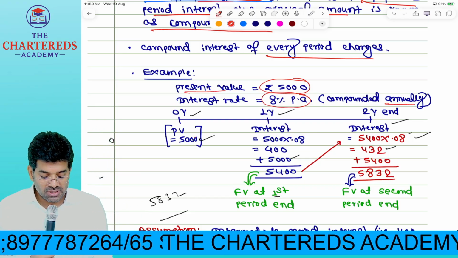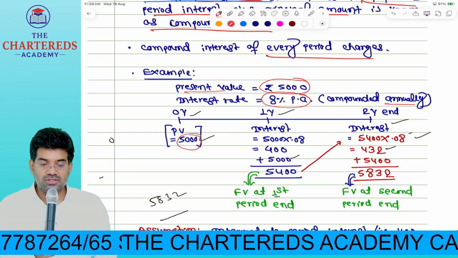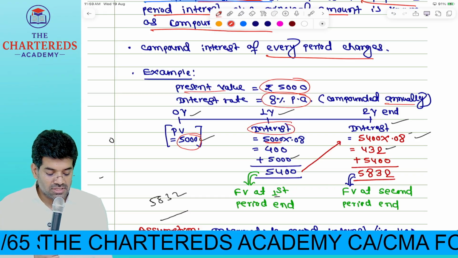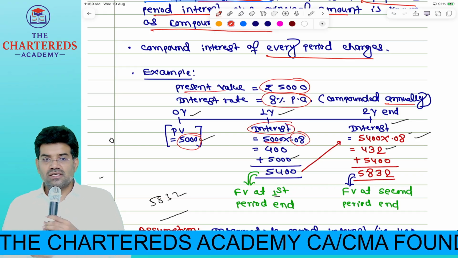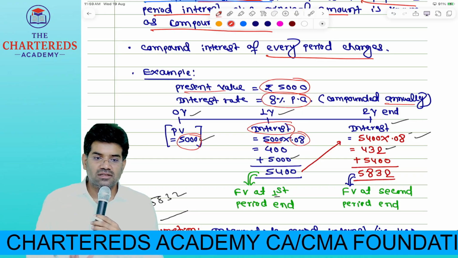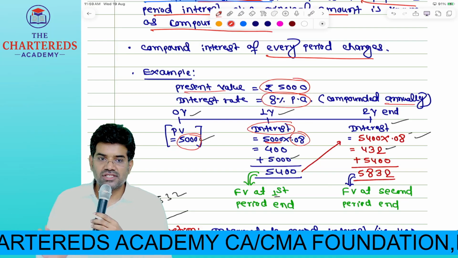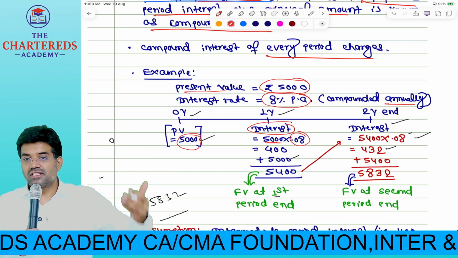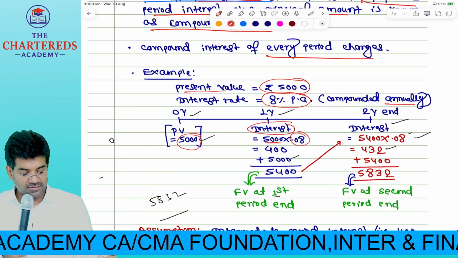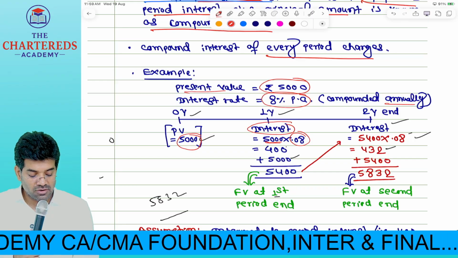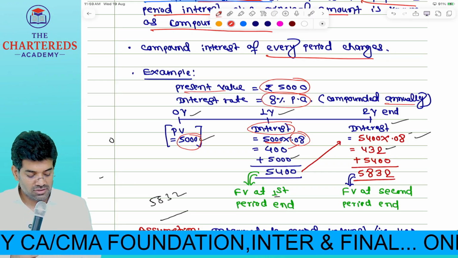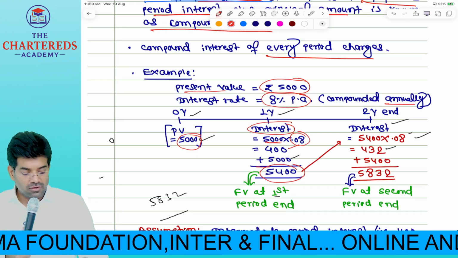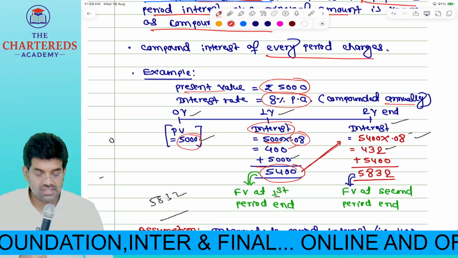So today, how much is your investment? 5,000. First year, what will be your interest amount? 5,000 into 8%. See, first year, whether it is simple interest or compound interest, the calculation remains the same. Second year onwards, the interest calculation will start differing. Now 5,000 into 8% gives us 400. So what is the maturity value, future value? 5,400.